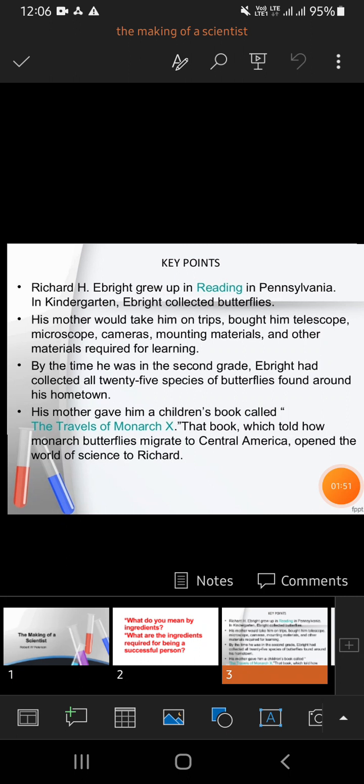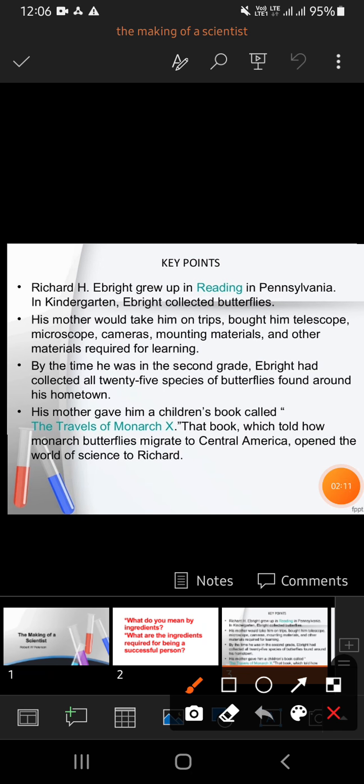They always spent time together because Albright did not have any sibling. He did not have any brother or sister, neither did he have many friends, so he could not play football or baseball with a team of one. So that's why he was always busy learning new things at home, and mother always provided him new work. By the time he was in second class, he had collected 25 species of butterflies nearby his area.